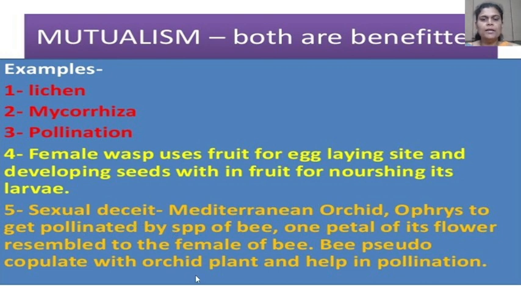Then next example is sexual deceit. The Mediterranean orchids get pollinated by a species of bee. One petal of its flower resembles the female of the bee. The bee pseudocopulates with the orchid plant and helps in pollination also.